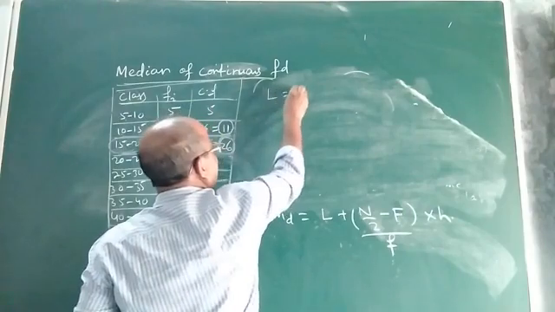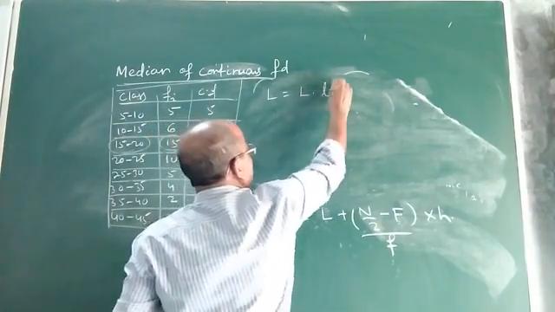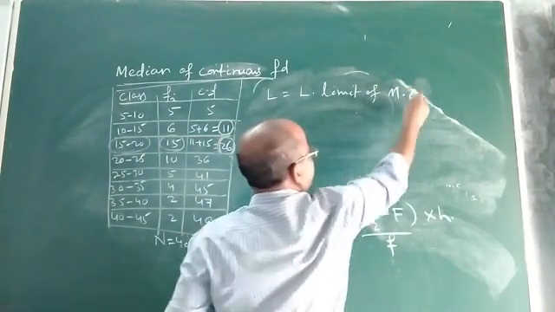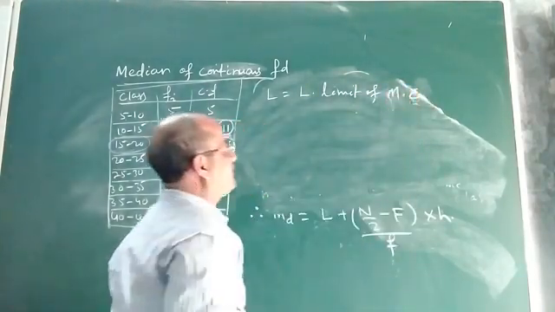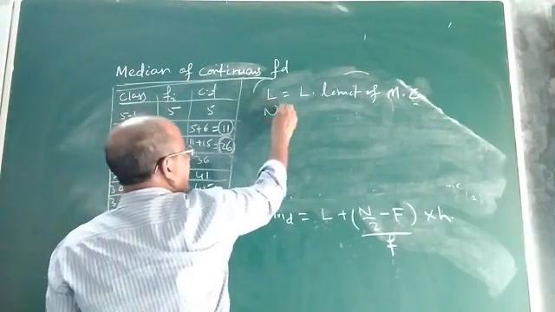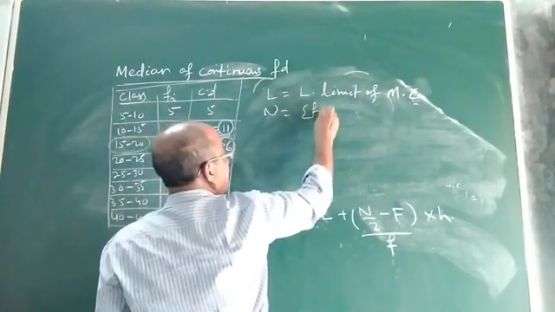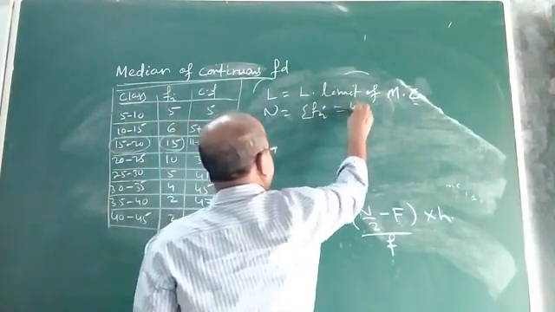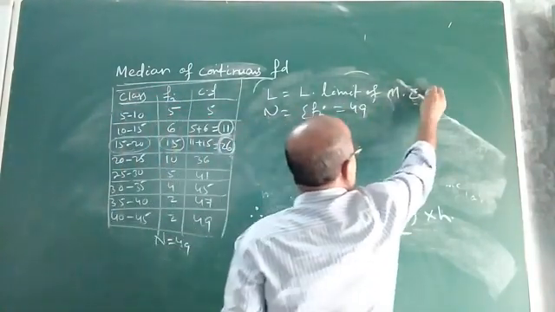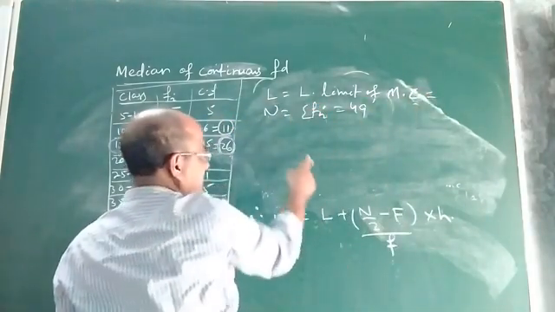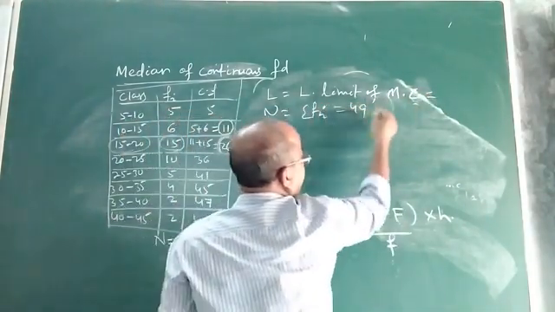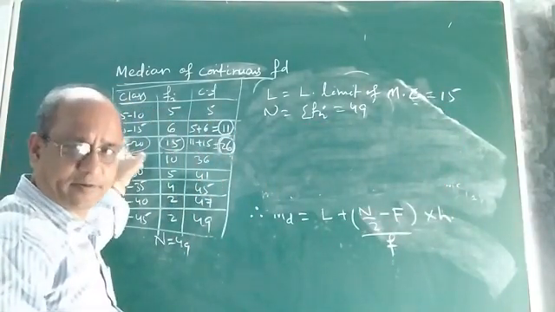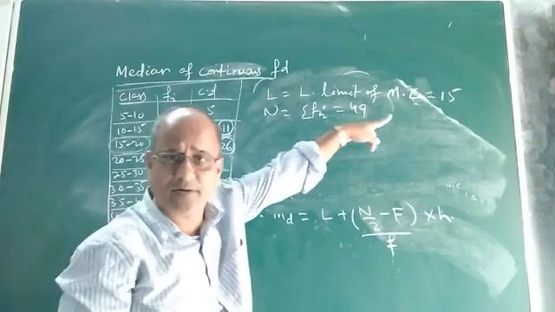So what is L? L is the lower limit of the median class. N is equal to sigma fi, the total number of observations, which is 49 in this case. L stands for the lower limit of the median class. The median class is 15 to 20, so the lower limit is 15.